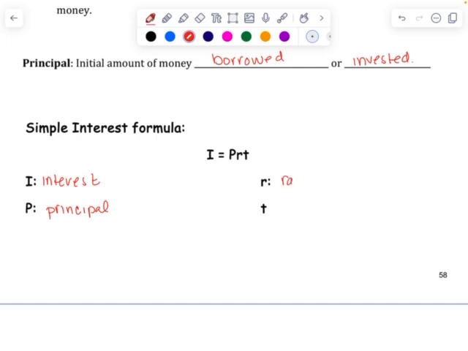R is your rate, which you're usually given as a percent. T is your time in years. That makes more sense. Time in years. All right, so go ahead and make sure you have those identified before we start to use the simple interest formula.